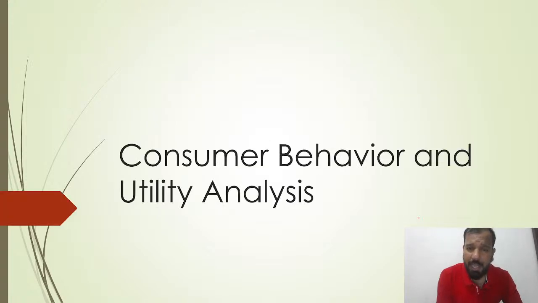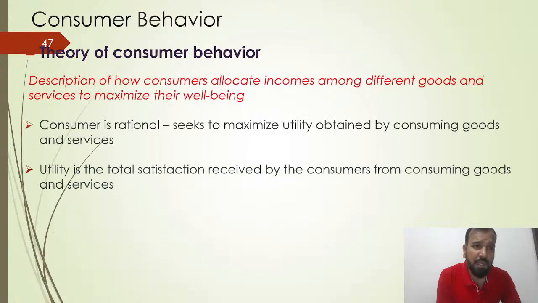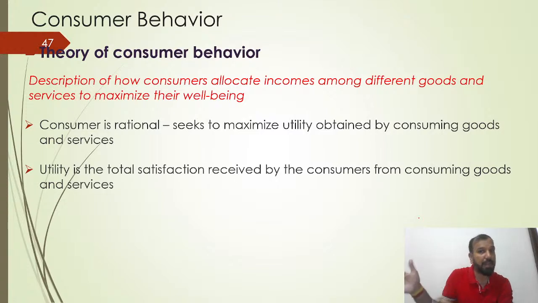Next, consumer behavior and utility analysis. What are the theories of consumer behavior? It is a description of how consumers allocate income among different goods and services to maximize their well-being. Everybody has a limited amount of money, but how and where you spend that money differs, because everybody has a different perception, different uses, and different needs.